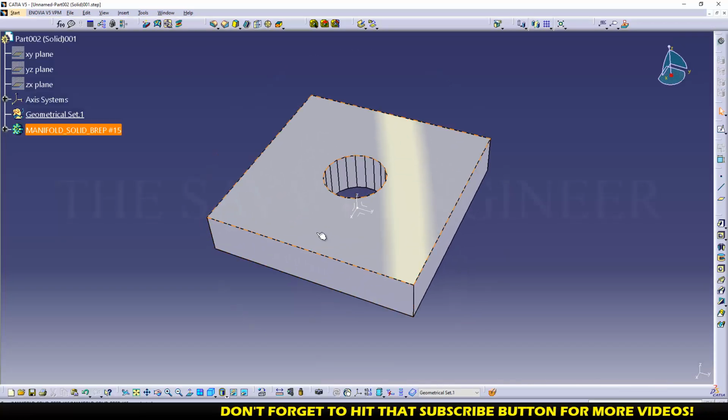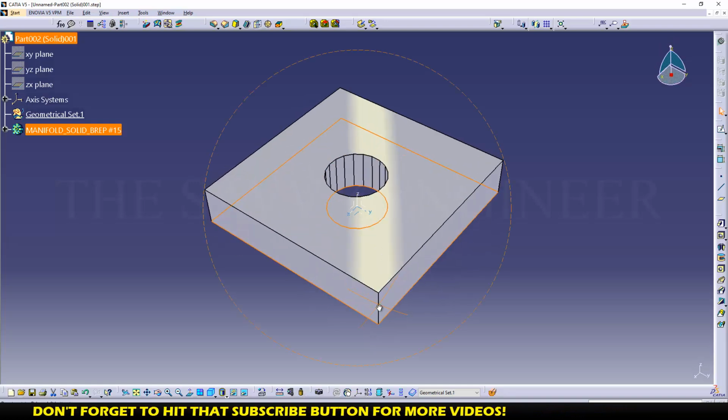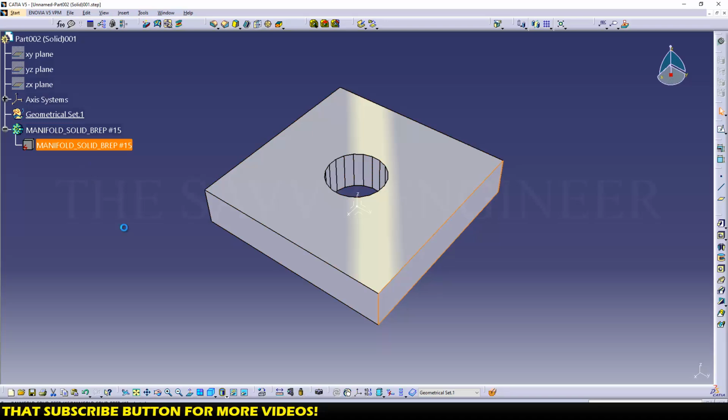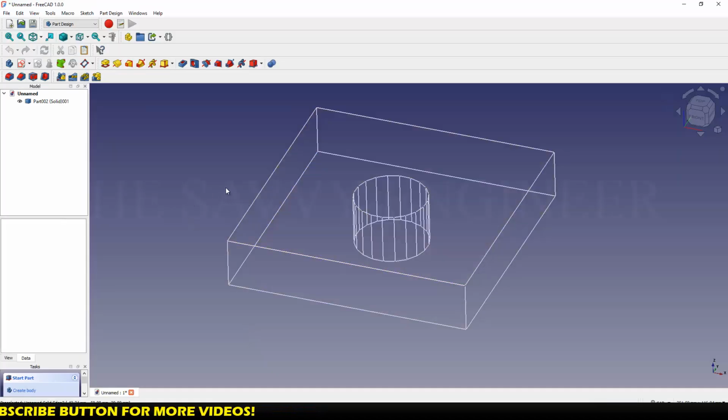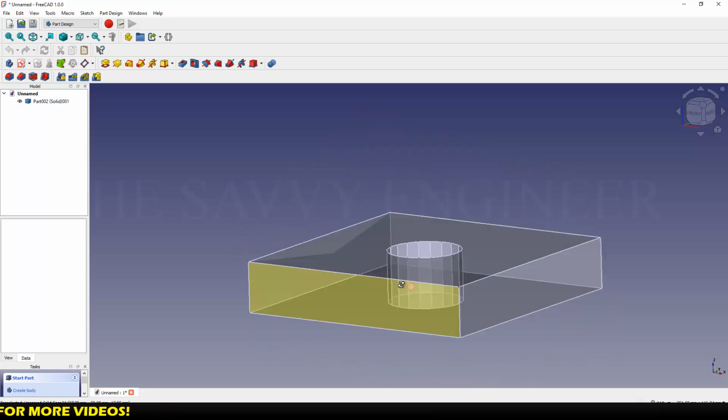Okay, so this is a solid body created from an STL file in FreeCAD. As you can see, I can select the top face, this face, this face. This is a solid body. Okay guys, so this is how you can convert an STL file to a solid body using FreeCAD.